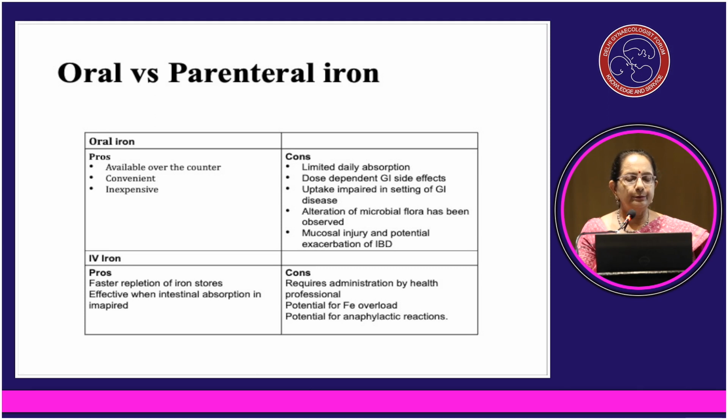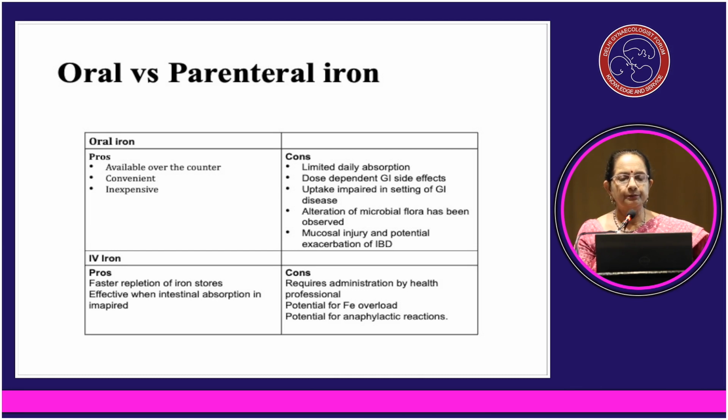Oral iron, the pros are available over the counter, convenient and inexpensive. The cons are limited daily absorption, dose depends on GI side effects, uptake impaired in the setting of GI disease, alteration of microbial flora has been observed, mucosal injury and potential exacerbation of IBD has been seen. Intravenous iron, pros are faster repletion of iron stores, effective when intestinal absorption is impaired. Cons are it requires administration by health professionals, potential for iron overload, and potential for anaphylactic reaction in some cases.